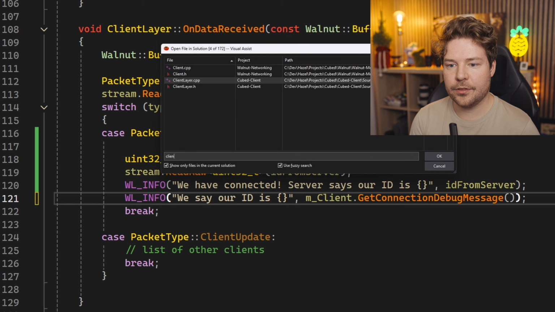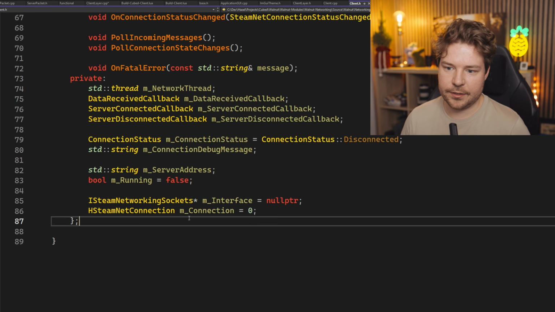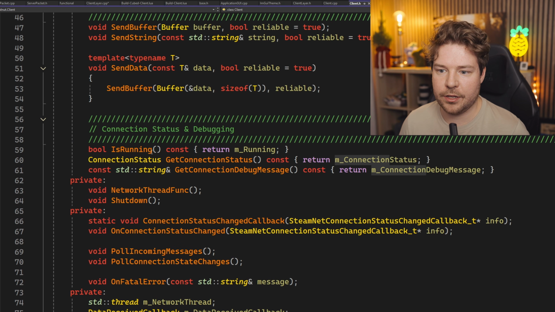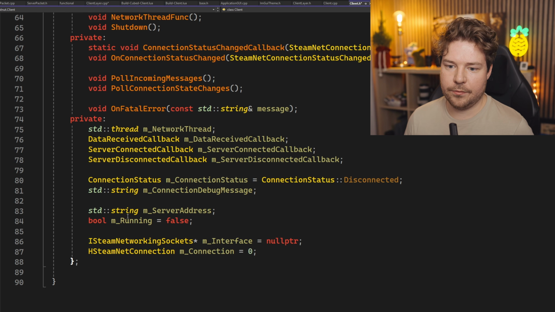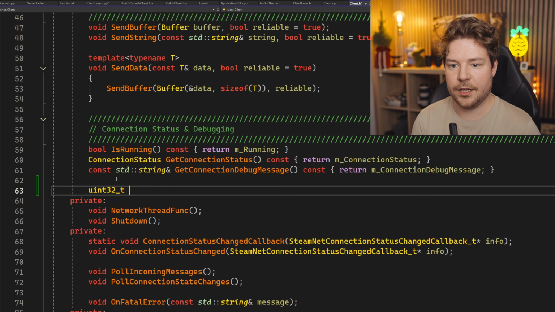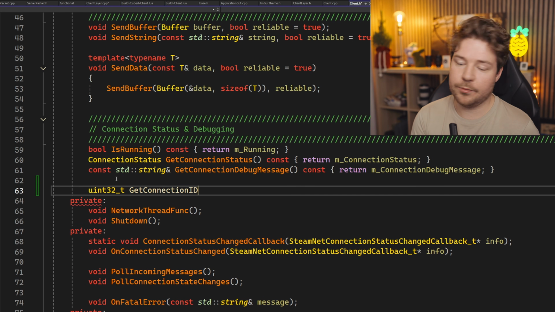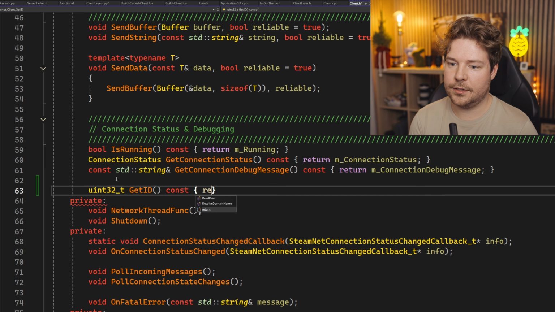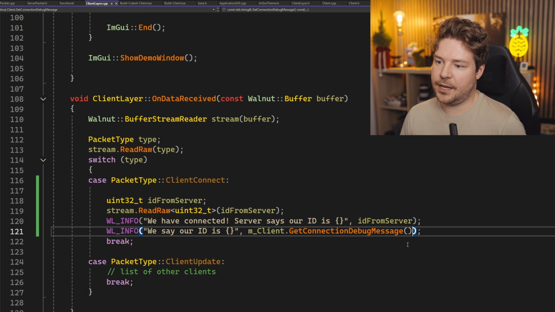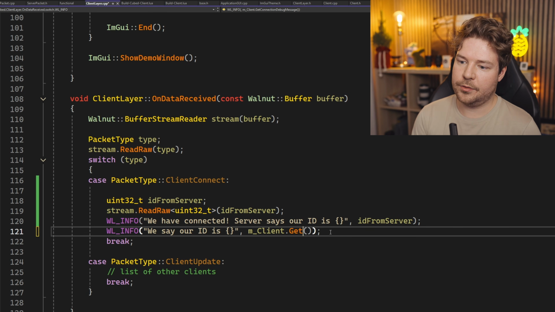See, the thing is, I don't think we actually share that. So m_Connection. This is inside Walnut networking, but I'm going to have to add a function, I think, that's going to be like, what was it? What did it say? HSteamNetConnection. Well, it can just be a uint32_t. So get connection ID, we'll say, or maybe just get ID const, and then we'll return m_Connection. I just want to compare these two and see if they're the same, because I have a feeling they probably will be. So we'll just do get ID.